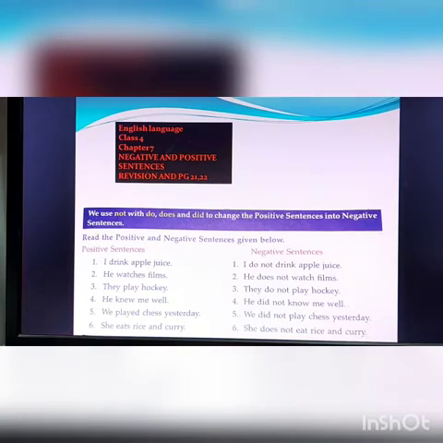So in the last video, children, we were doing the negative and positive sentences, that is chapter number 7, and we did the revision, and then we did page number 21, which has the exercise: change the positive sentence given below into negative sentence.